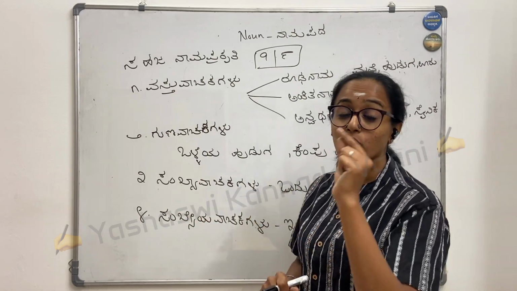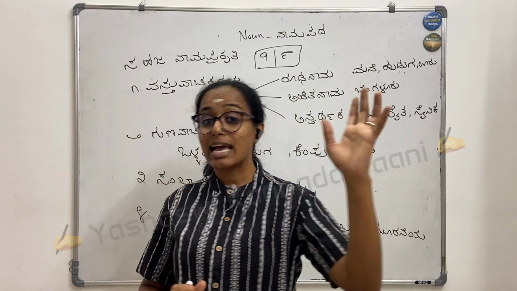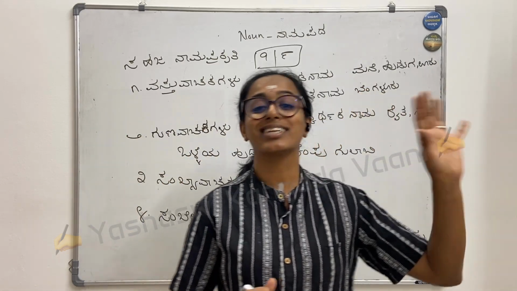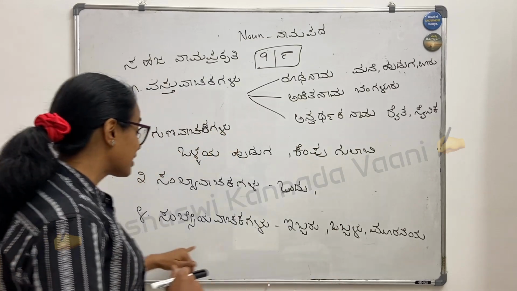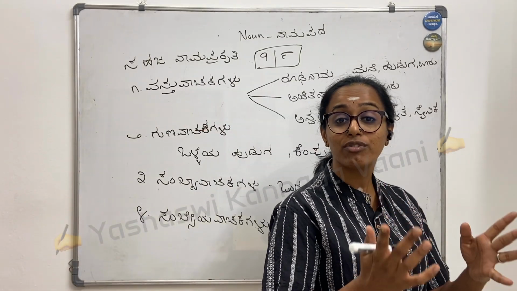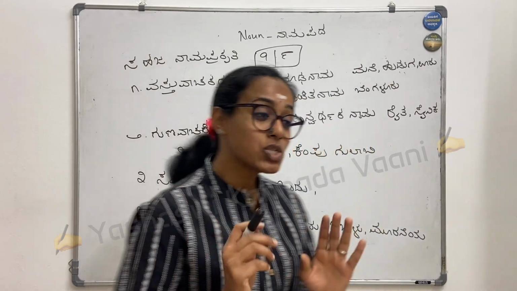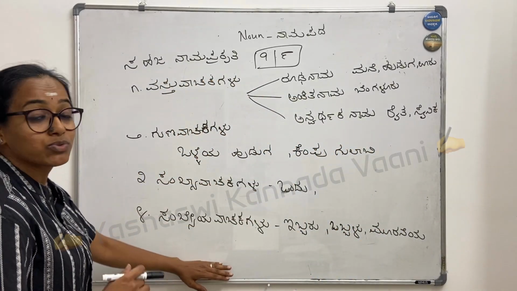Sankhya Vachaka goes with the number, just a number: 1, 2, 3, 4, 5, 6, 7, 8, 9, 10 lakh, 10,000, crore, 10 crore, like this. Sankhyeya Vachaka goes with the numbers like first, second, third, fourth, fifth, 2 people, couple of days, like this. Okay, please do practice all these 4 comfortably.